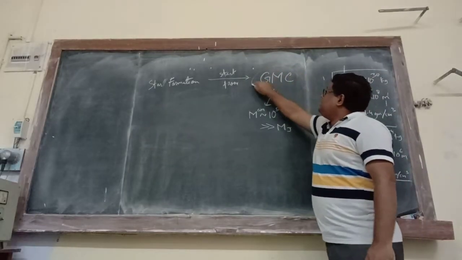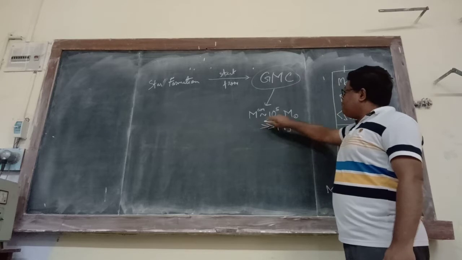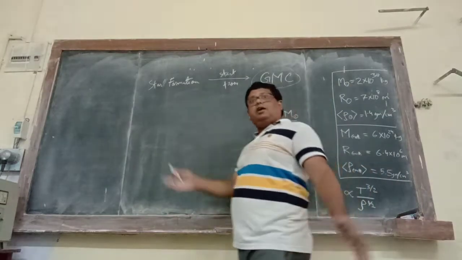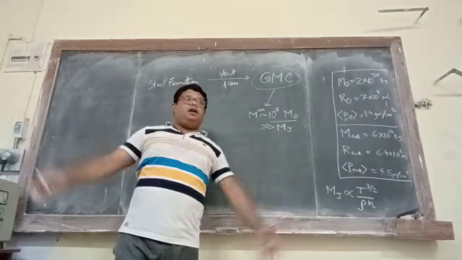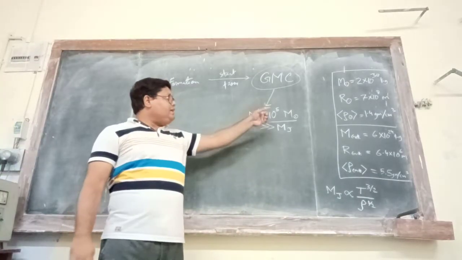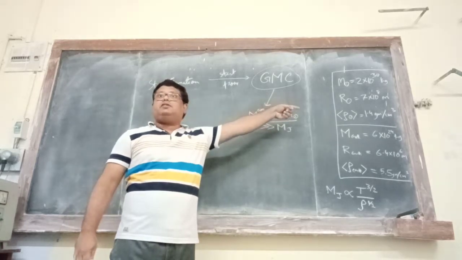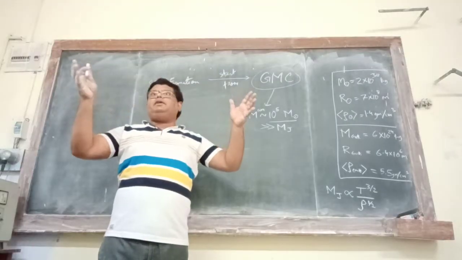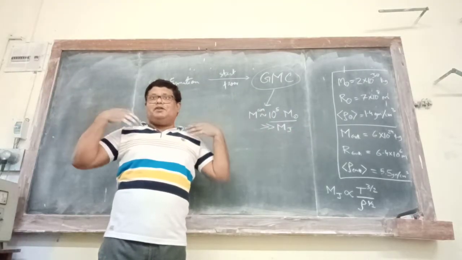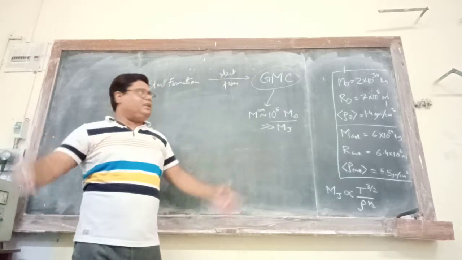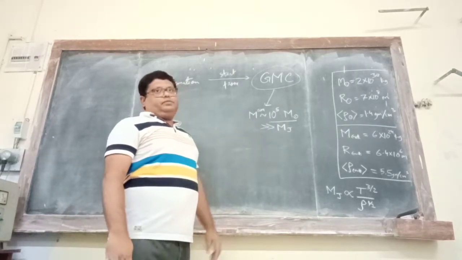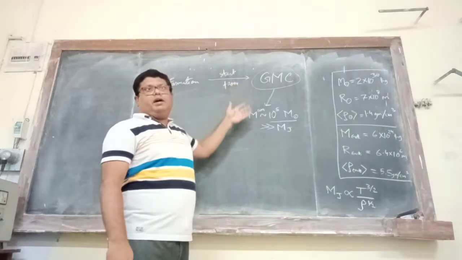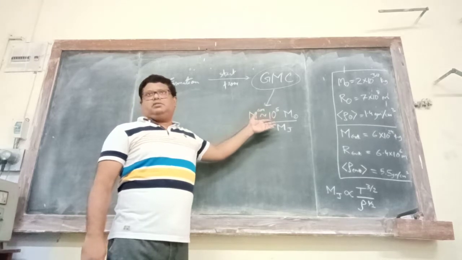Now the thing is that these giant molecular clouds have mass of the order of 10 to the power 5 solar masses. Do you understand? They are so big, large. Although remember, their density is much smaller than the average density of the Sun. So this means they are extremely large. We just can't comprehend their size compared to our thinking. Okay, they are very, very large. So this is the giant molecular cloud, mass is around 10 to the power 5 times that of the solar mass.